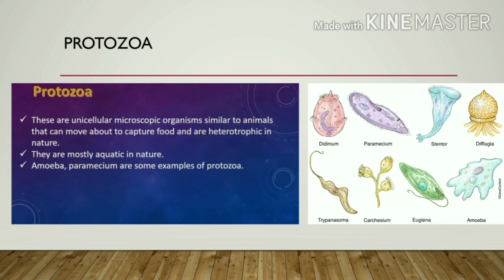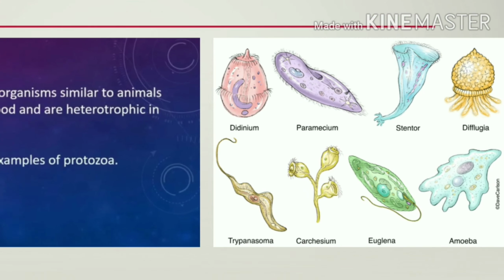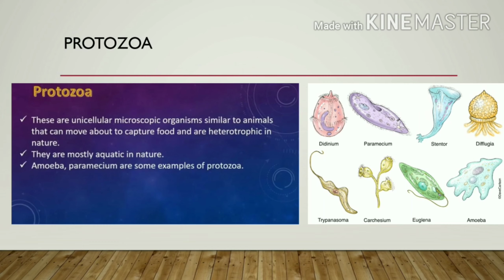Next one is protozoa. These are unicellular microscopic organisms, similar to animals, that can move about to capture food and are heterotrophic in nature. That means they cannot produce their own food. They are mostly aquatic in nature. Examples are amoeba and paramecium. Here are some examples you can find. But remember, you only need to remember one characteristic. You don't need to remember all of them. Just remember any one characteristic of these microorganisms.